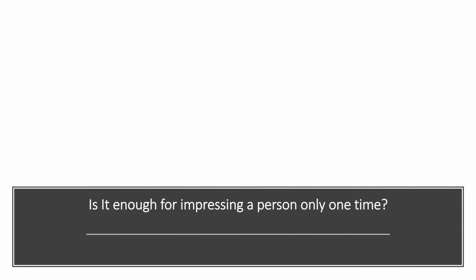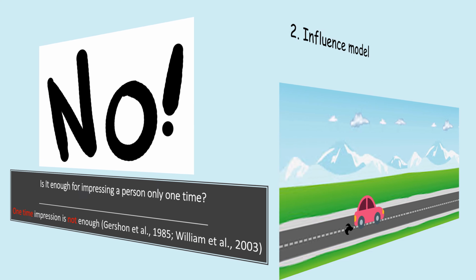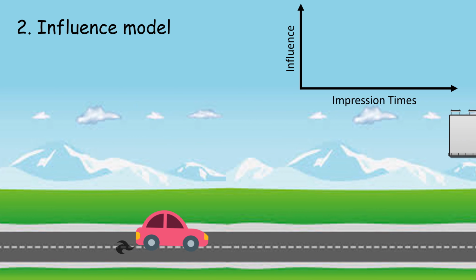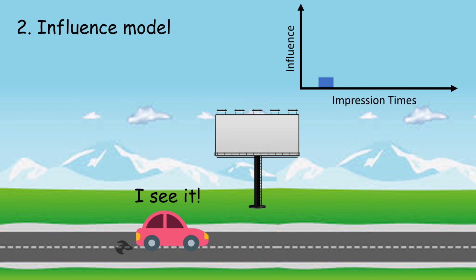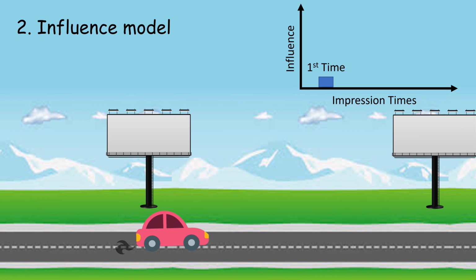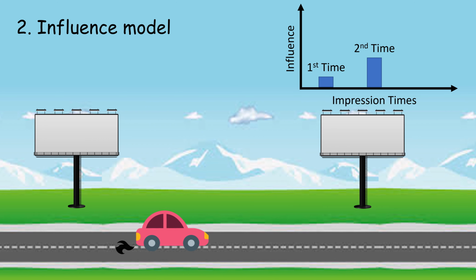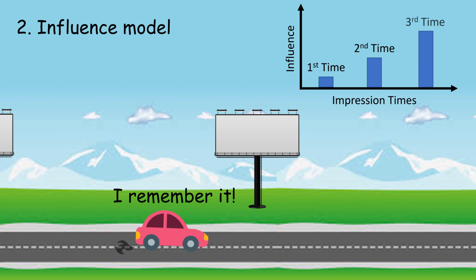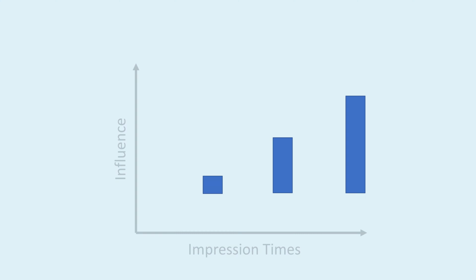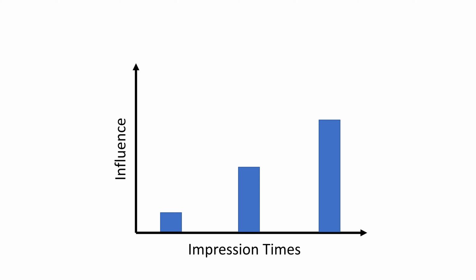But is it enough to impress a person only one time? It's a big no. We will use the following example to explain. It is hard to remember a billboard by only one-time notice. But we can deepen the impression by showing the same advertisement multiple times. Eventually, this driver will remember our advertisement. Now, we know the influence increases when the impression times increase.